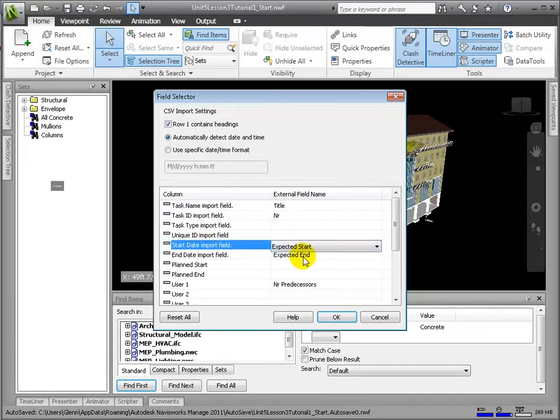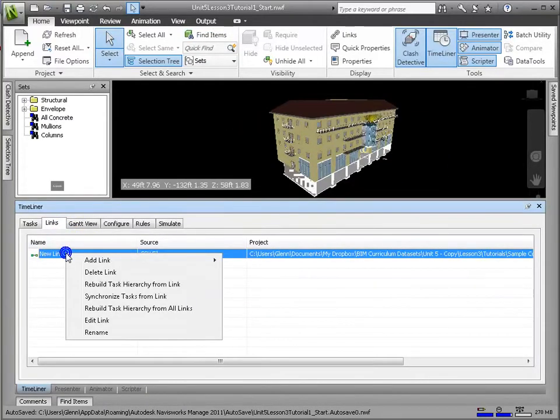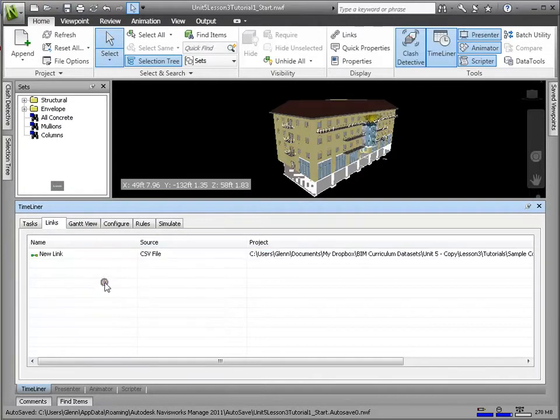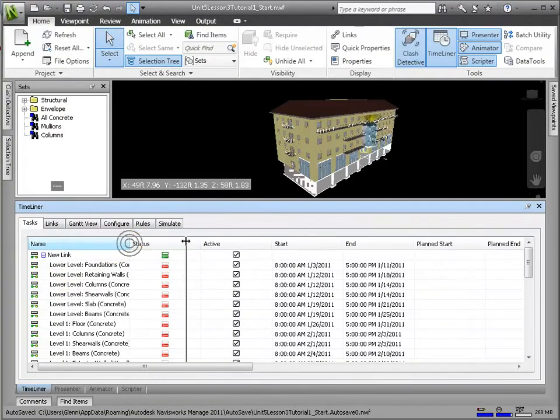Timeliner correctly interpreted our fields, most importantly title and start and end dates. We can also choose to import another field, but for our purposes now, this is enough. In the Name column, right-click the new link and select Rebuild Task Hierarchy from Link. Now let's go to the Tasks tab, where all of our recently imported data is displayed.